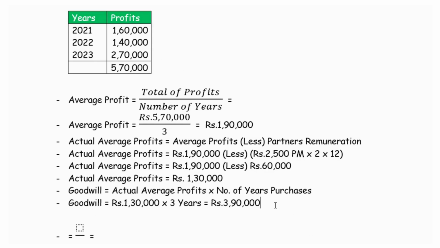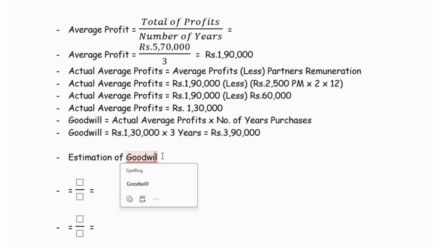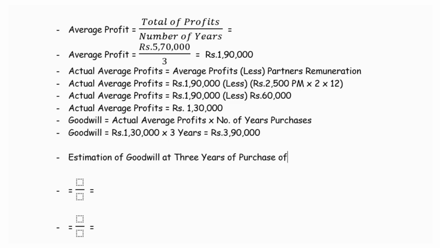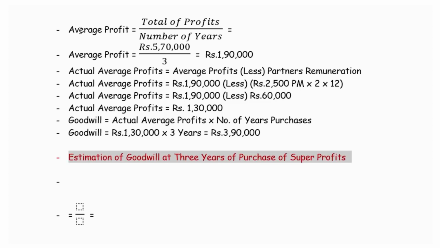Then the next method of goodwill valuation. The second method we are asked to work out is the goodwill at 3 years of purchase of super profits. We have many a times discussed that super profit is the excess of actual average profit over the normal expected profit. So for this, we have to first get the normal profit.